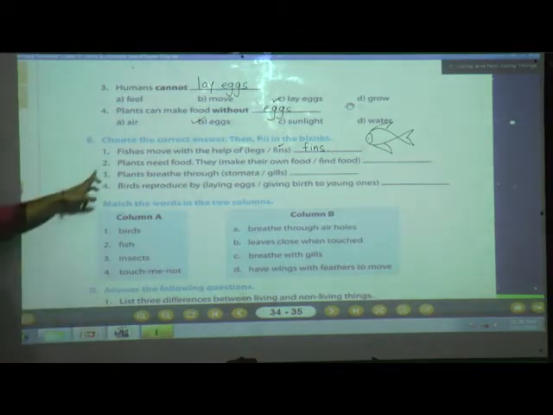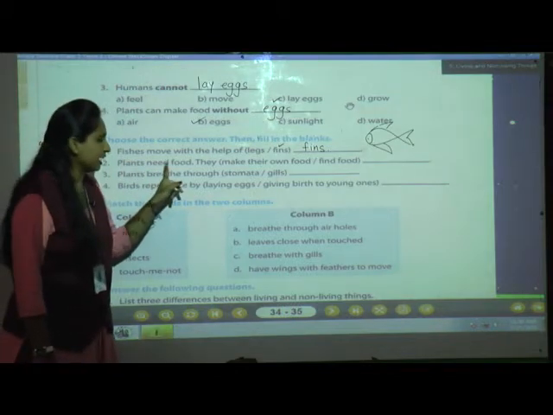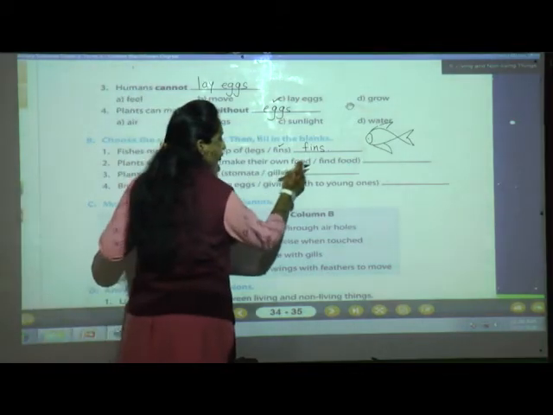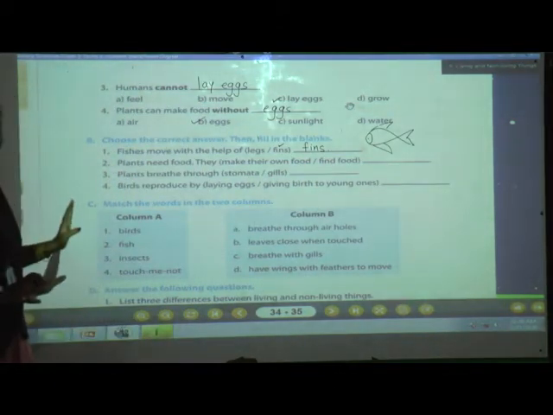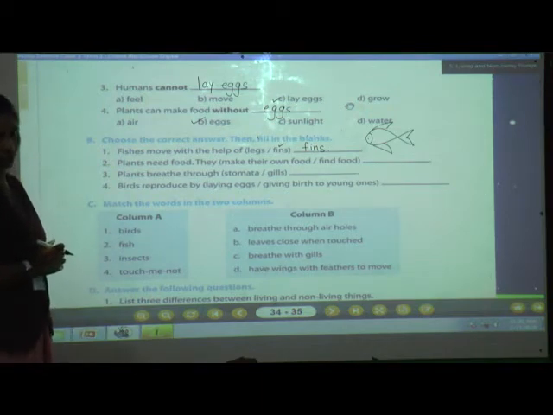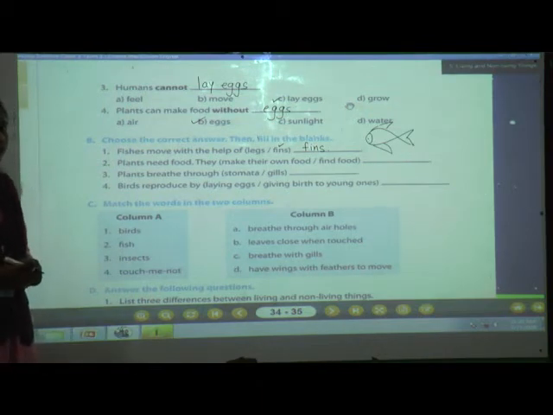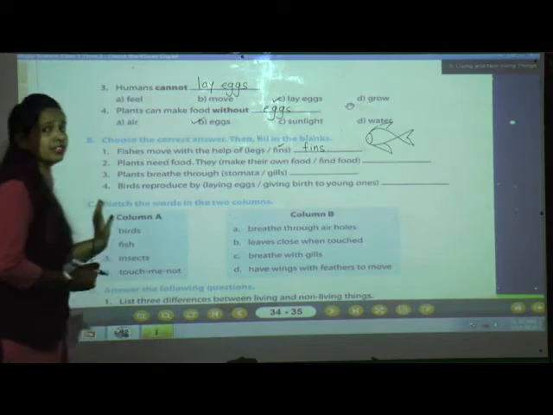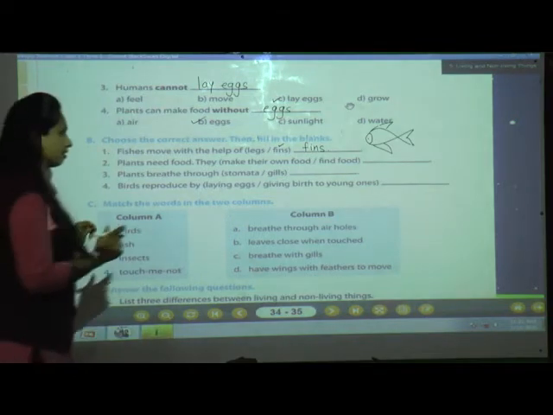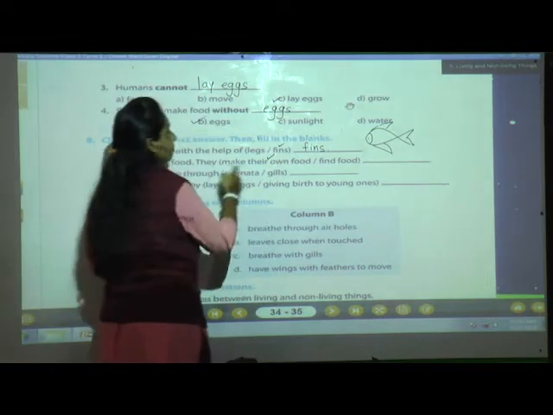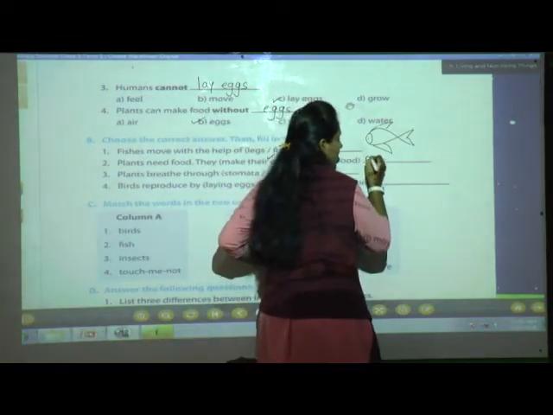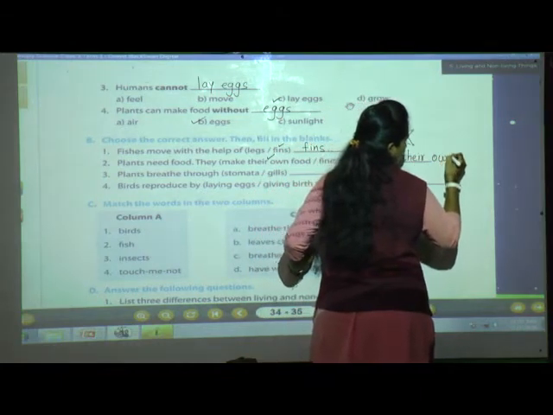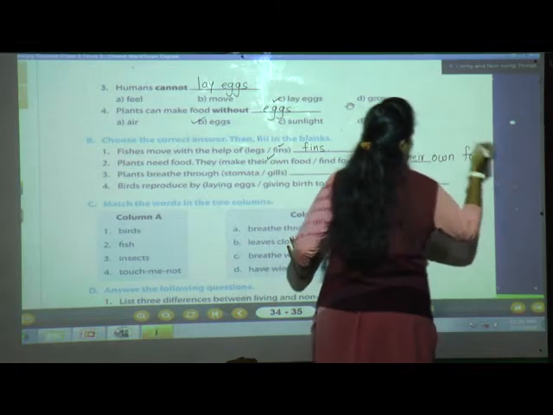Okay. Now we'll move to the second question. Plants need food. They dash dash. The options are make their own food or find food. See, as we have studied, plants need food, yes or no? But do plants ask food from us? No, because they make their own food, yes or no? With the process of photosynthesis. Yes, so what is the correct answer? Make their own food. Right here, make their own food and give the full stop.